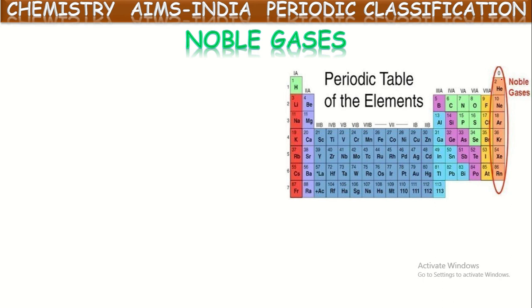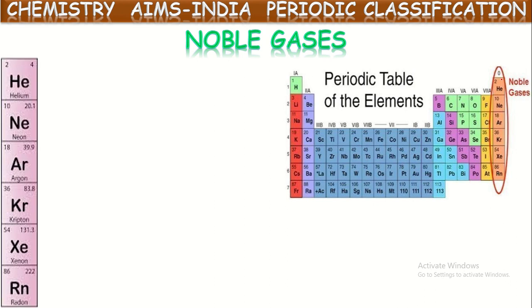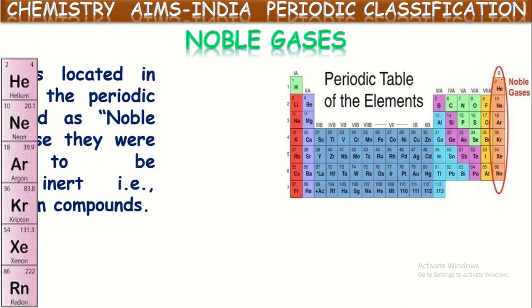These elements are called noble gases because they do not participate in chemical reactions. They will always be idle. They do not combine with other chemicals, and they do not react with themselves either. So they always exist in the atomic form only. That is why these gases are called noble gases. What are those? Helium, neon, argon, krypton, xenon, radon.